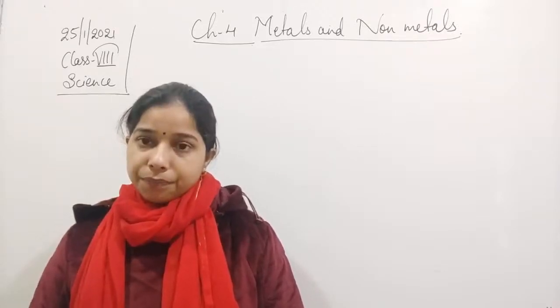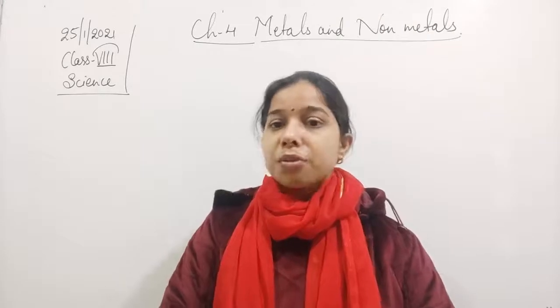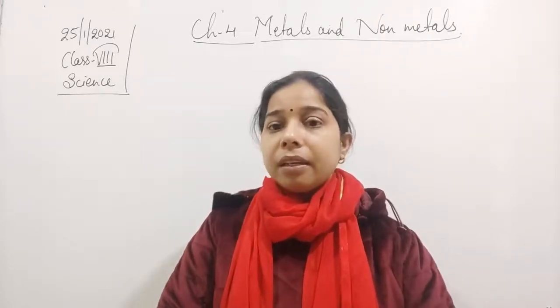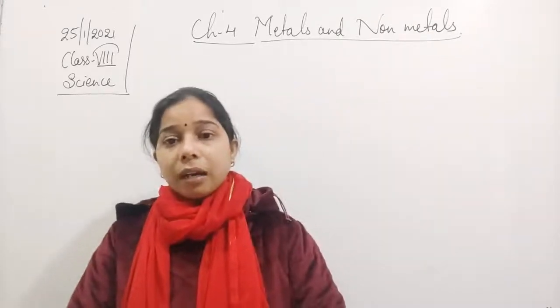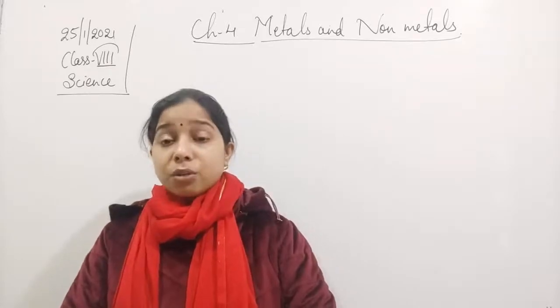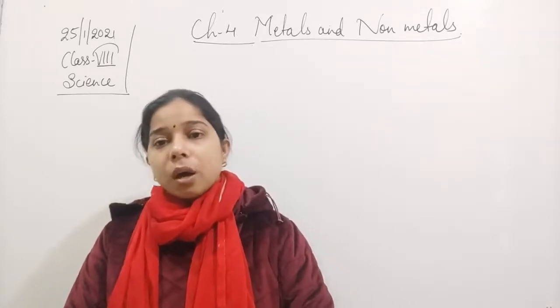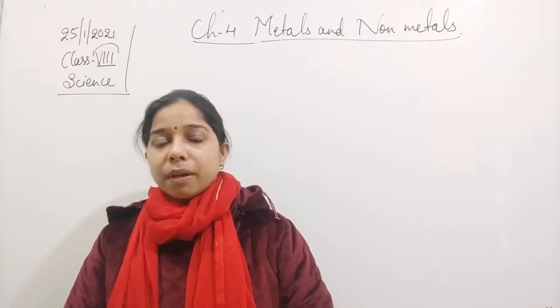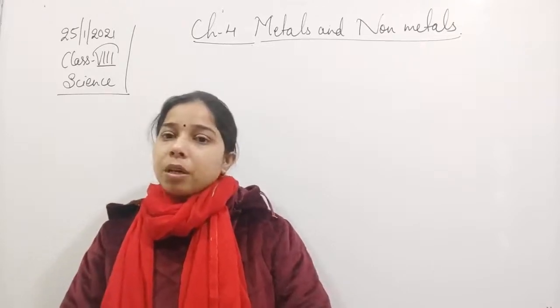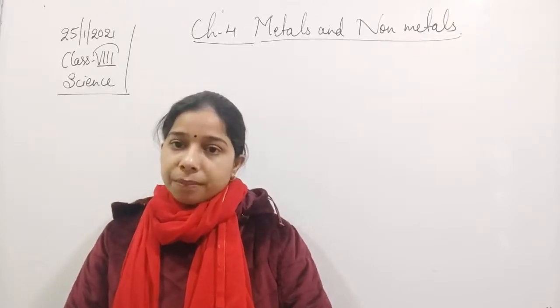The air and moisture react with the metal, and finally another layer of substance forms on the surface of the metal, which we call corrosion.